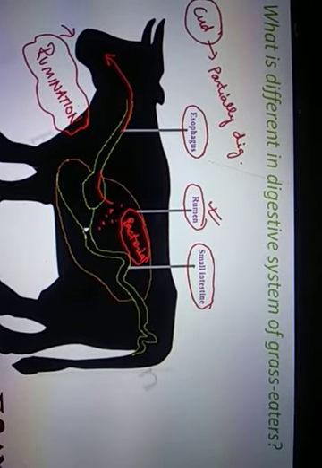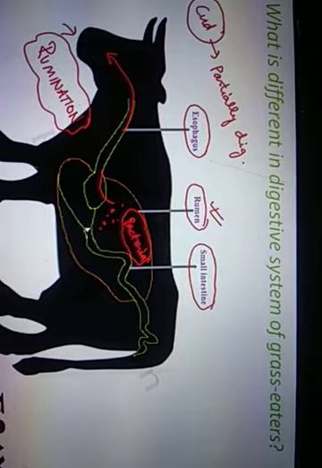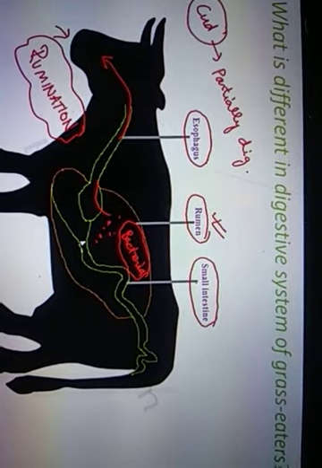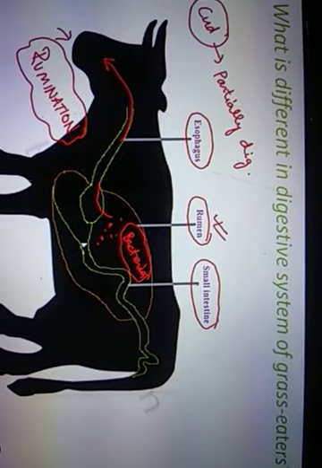In human beings there are no such bacteria and no rumen, so cellulose cannot be digested.